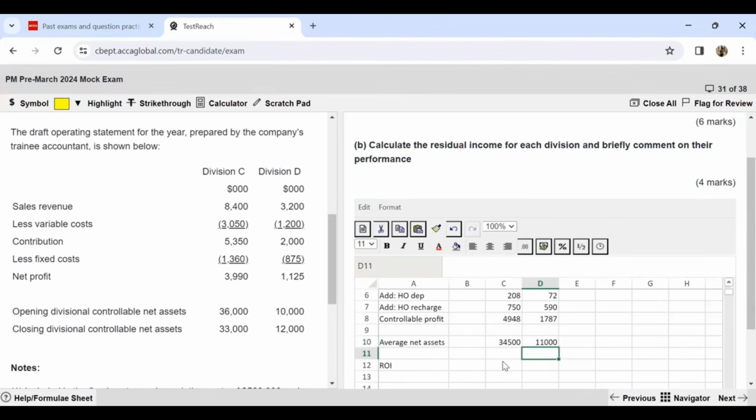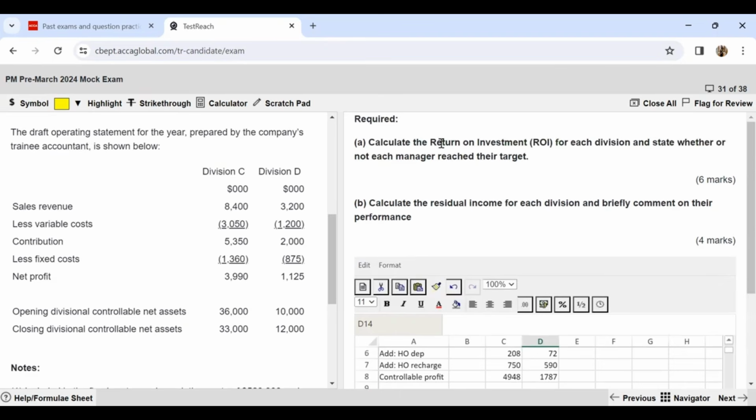With this, I need to find out my ROI. My ROI is going to be my controllable profit divided by my average net assets. Similarly, copy pasting the formula to the other division also, and changing the format to percentages, I will arrive at the percentage ROI for each of the respective departments. Now we can also say, has the target been met? So 15% was the target. So this division has not met the target, and this division has met the target.